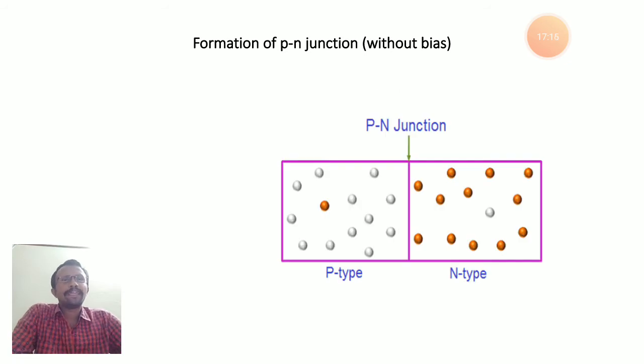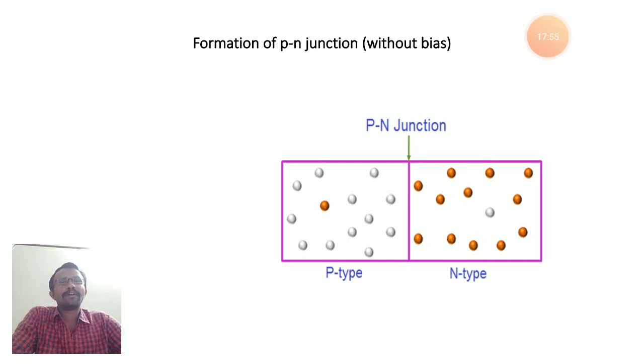Now we can see it pictorially in the slide. In the previous slides we saw p-type and n-type separately. Now we are joining p-type semiconductor and n-type semiconductor. The line in between p-type and n-type is nothing but the junction. Here it is particularly called a p-n junction. Why? Because we are using two types of semiconductors, p-type and n-type, to form this junction. That's why the junction is known as a p-n junction.